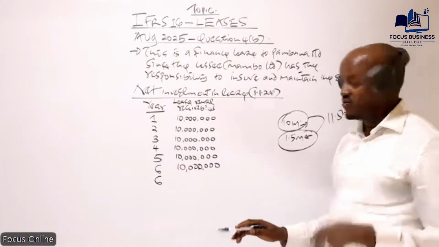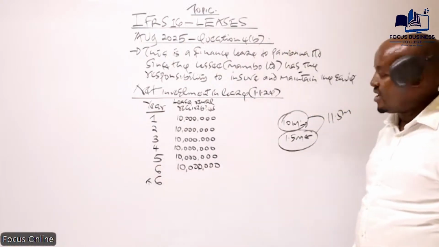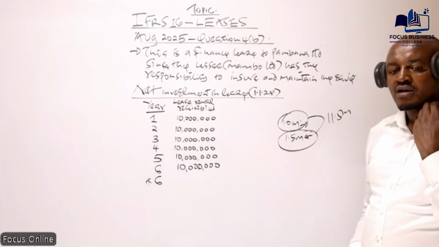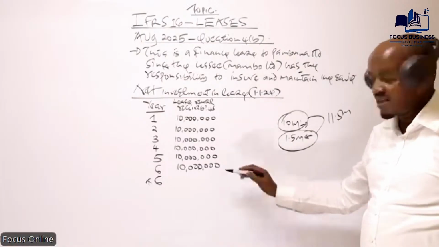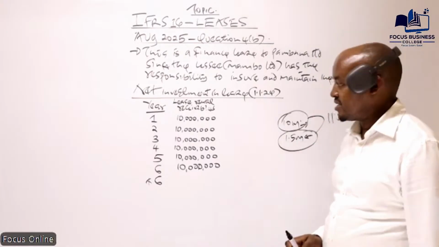Actually, two other amounts. Who can tell us the other amount to be received by the owner of the asset at the end of the lease term here? At the end of year six, how much amount will be received other than this 10 million? There is also another amount to be received. Who can tell us how much is that?